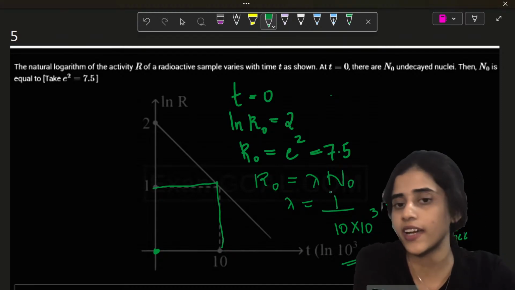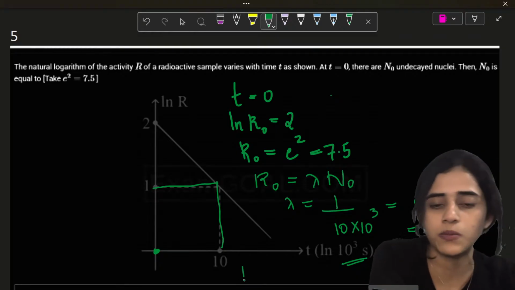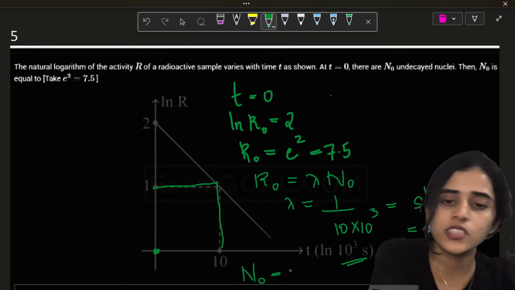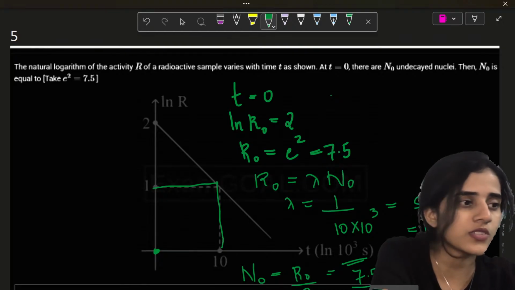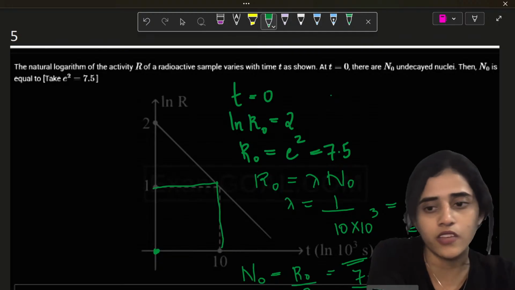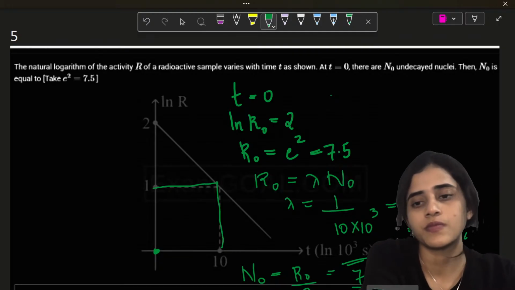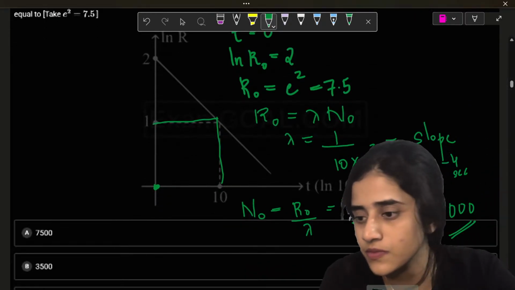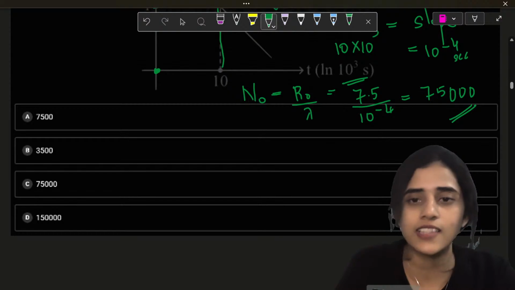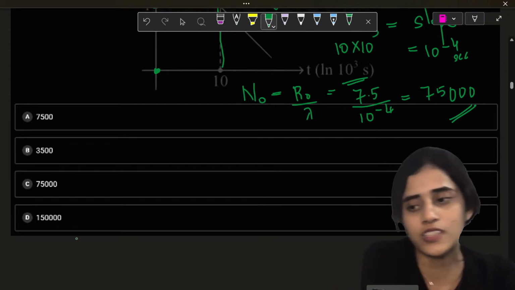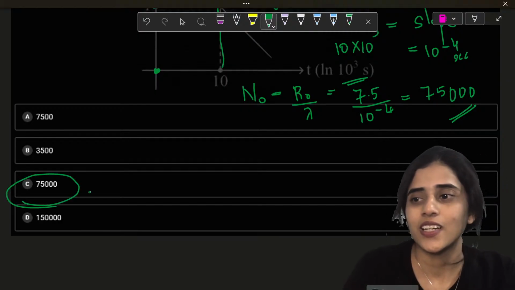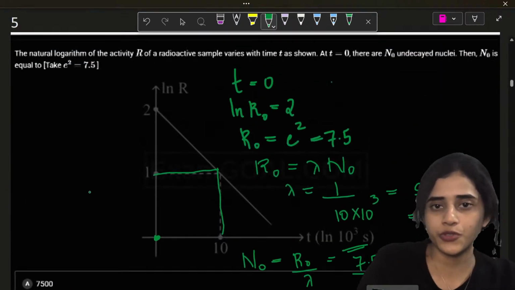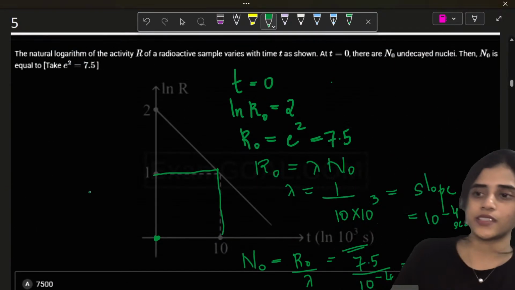Now I have R0, I have lambda. Quickly find out N0. What's the big deal? Very easy. N0 is R0 by lambda. How much was R0? 7.5 divided by 10 raised to minus 4, which is 75,000. Let's see if that option is there. Yes, Praknya, I zoomed in. That's why you were not able to see the options. But your answer is there. It's correct. It's option C. For those of you who were not able to see because of my head, I will just move.